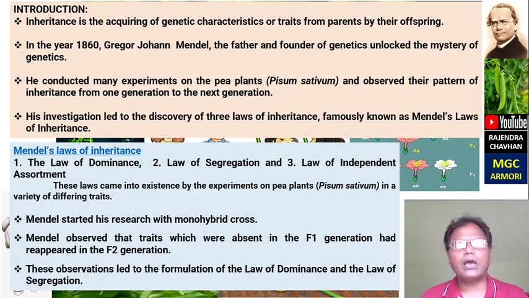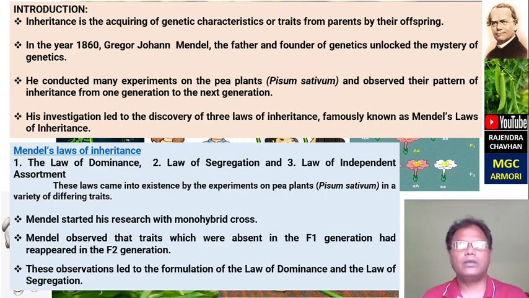The 3 laws are the law of dominance, the law of segregation and the law of independent assortment. These 3 laws are commonly called Mendel's laws of inheritance. First is the law of dominance, second is the law of segregation and third is the law of independent assortment. These laws came into existence through experiments on pea plants, Pisum sativum, in a variety of different traits.